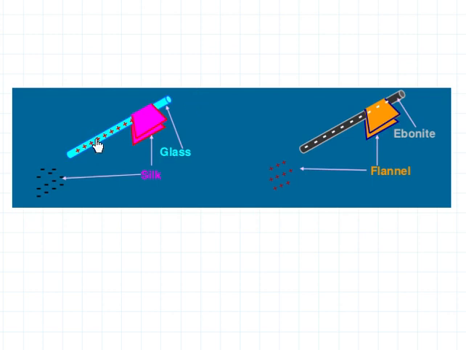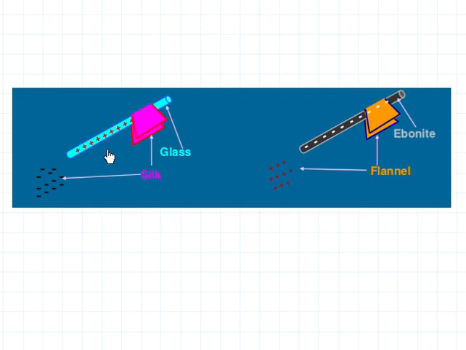Then using this glass or ebonite rod, again you can pick a small piece of paper, okay, or likewise as we have just seen, you can move an aluminum can using this glass rod or ebonite rod.